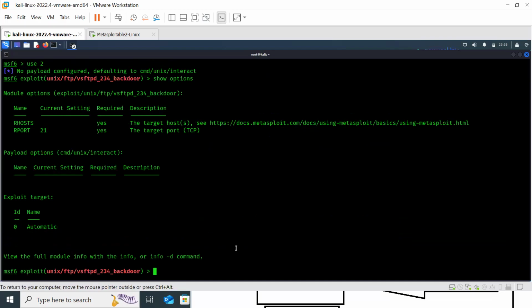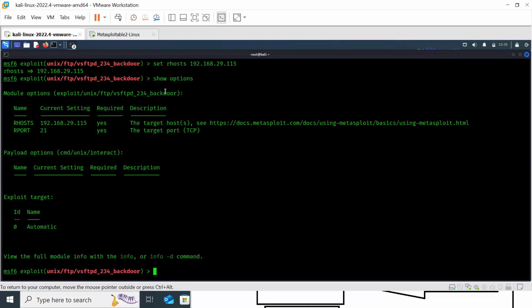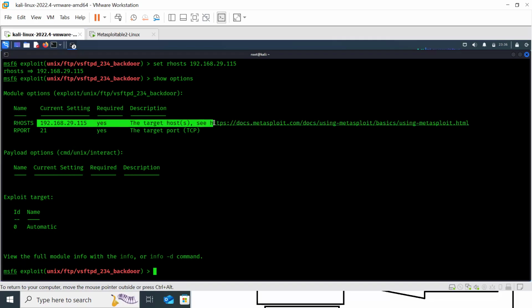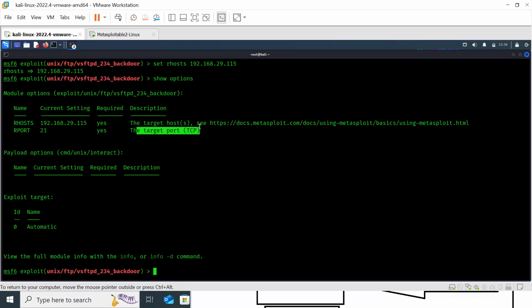That is our host. Here we can see the server is 192.168.29.115, sorry, this is our server. Now here we can see that the port is the same. 192.168.29.115 is the target host, and the remote port is 21, which is the TCP port, correct? Yes or no, everyone?